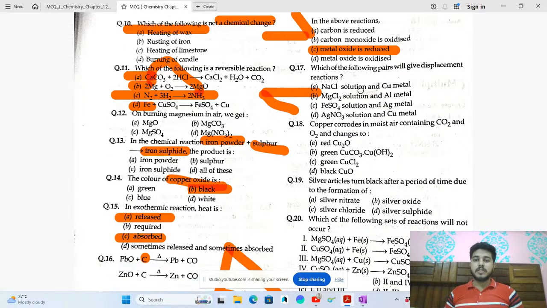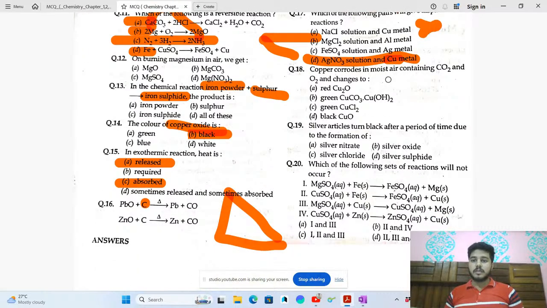Okay. Now 17th question: which of the following pairs will give a displacement reaction? This is on the basis of the reactivity series, and it's very important that you learn the reactivity series on your own. Okay. So Na solution, copper is below Na, so it cannot displace. Now Mg and Al, no, Al cannot displace. Fe and Ag, Ag is at the very last, so it cannot displace. Copper and Ag, yes, Ag can be replaced by Cu. Okay, so this will be the answer.